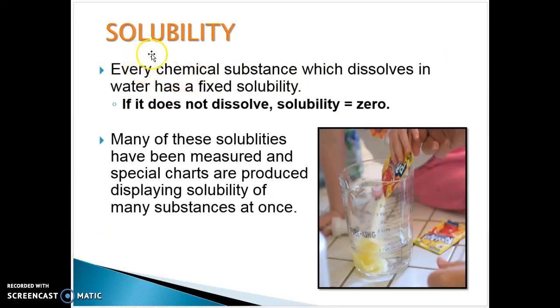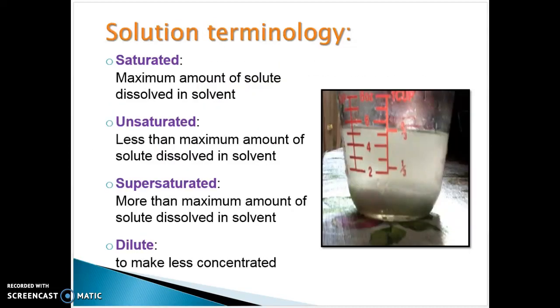Every chemical substance which dissolves in water has a fixed solubility. If it doesn't dissolve, the solubility is zero. So it's the same every time. What that means is a fixed solubility means it's the same every single time. So every chemical substance at a given temperature, salt will always dissolve into water this much at this temperature all the time. It has a fixed solubility. There's only so much that can get mixed into it.